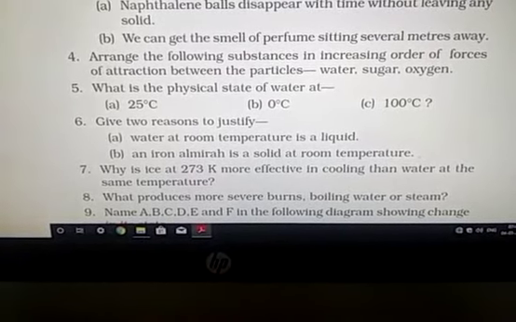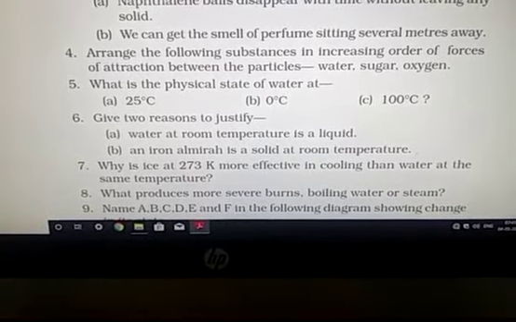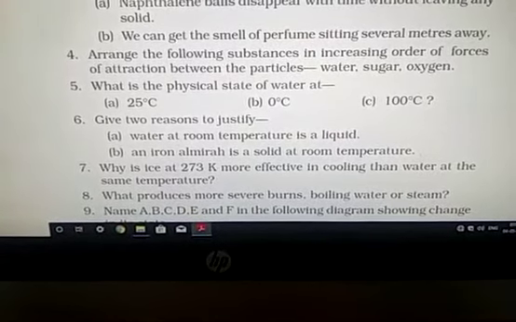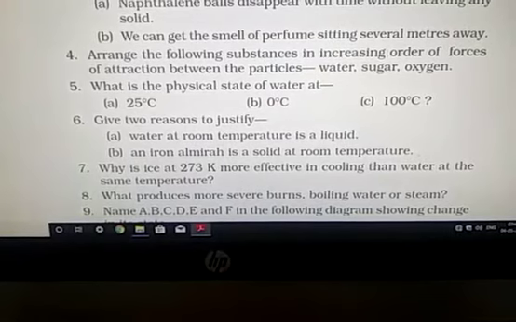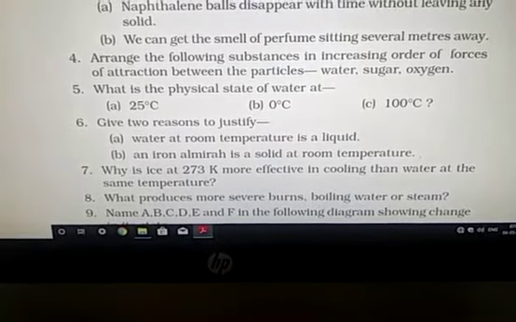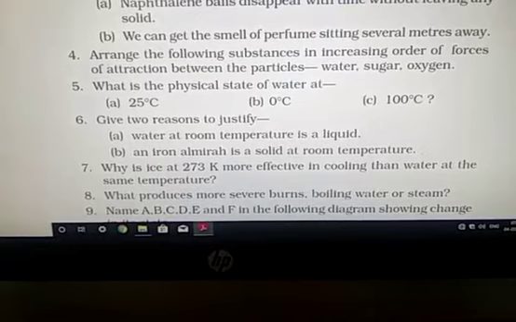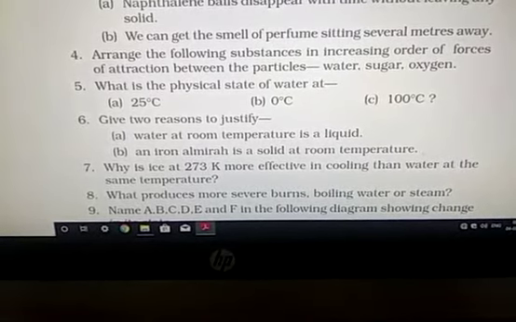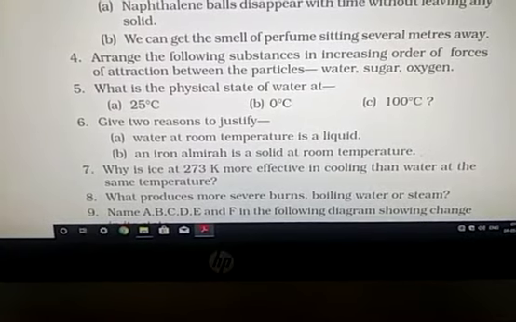Number 1, definite volume and definite shape, and number 2, fluidity. B, an iron almirah is a solid at room temperature, because an iron almirah has definite shape and definite volume. That's why an iron almirah is solid at room temperature and has no fluidity also.